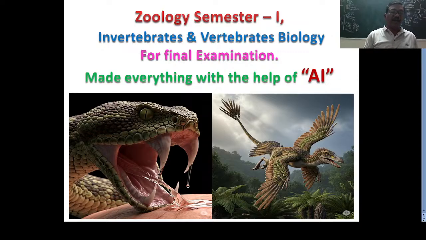After completing this first semester, what you are going to understand is the evolutionary development of invertebrates and vertebrates. That means how the animal kingdom developed, and how the animals belonging to the different phyla, from protozoa to chordata, evolved on this earth.